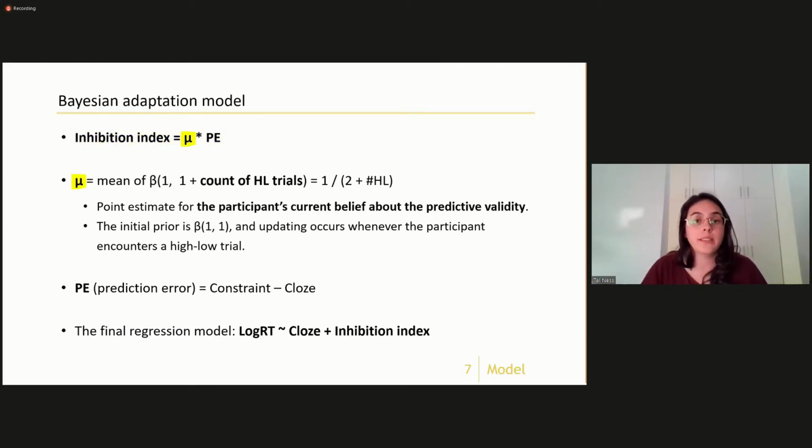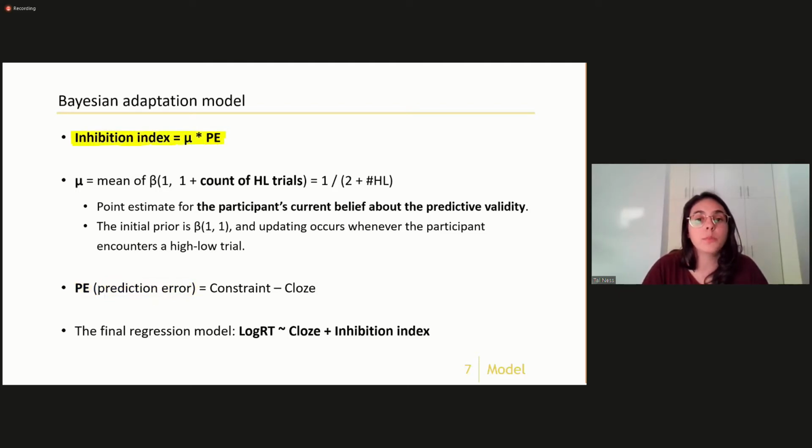Mu is a point estimate of the participant's current belief about predictive validity in each trial. It is simply the mean of a beta distribution, with the beta parameter increasing whenever a high-low trial is encountered, since this is when the participants should decrease their estimate of predictive validity. Prediction error is the difference between the expected cloze probability and the encountered cloze probability, so constraint minus the cloze probability of the presented word.